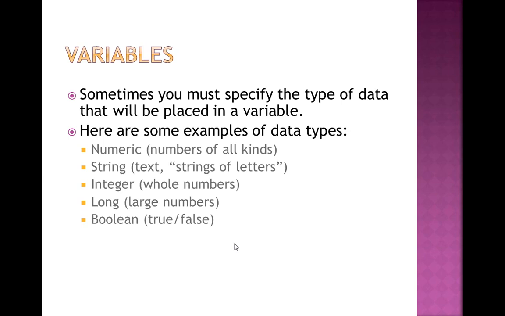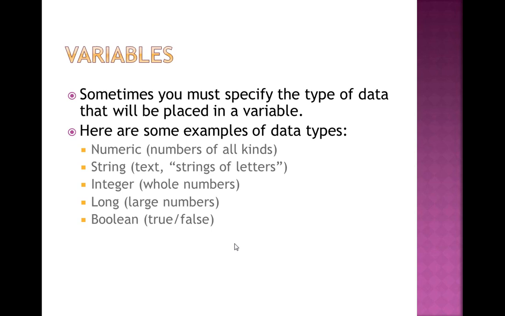Next, sometimes you must specify the type of data that will be placed in a variable. As I told you in chapter number 2 of your module, there are many data types. In the same way, we can specify the data type before storing the data into the variables.